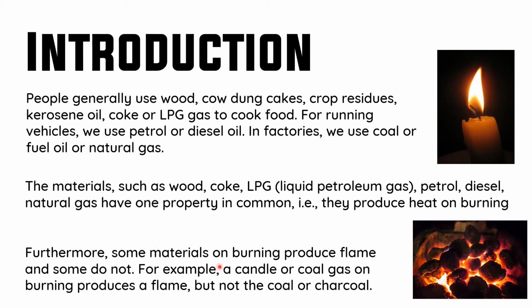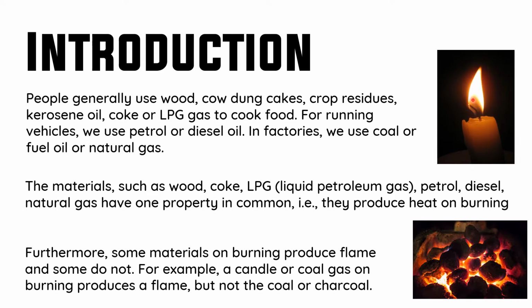Furthermore, some materials on burning produce flame and some do not. For example, a candle or coal gas on burning produces a flame. Our cooking gas, these all are examples that produce flame. Here is an image of a candle.